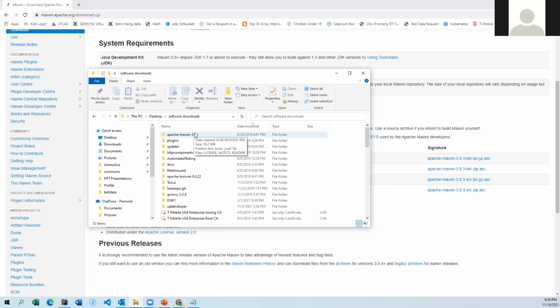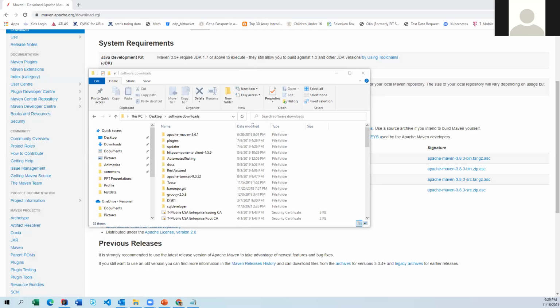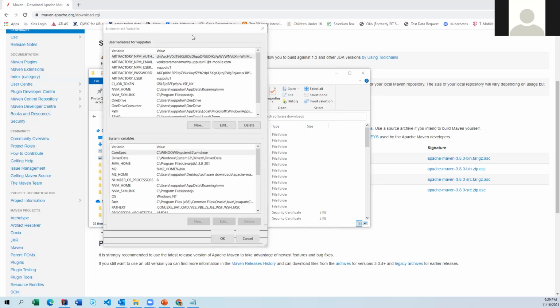Now, once after downloading, we have to set the class path again, same as Java. So how are we going to set that? Again, let me go back here, go here and edit environment variables. Whatever software it is, that path you are going to set, we have to set under the system variables. Here, if you notice, I have already set the path. In 2 places we have to set the path. First is Maven M2_HOME. You have to follow the same naming convention to identify your software on your machine.